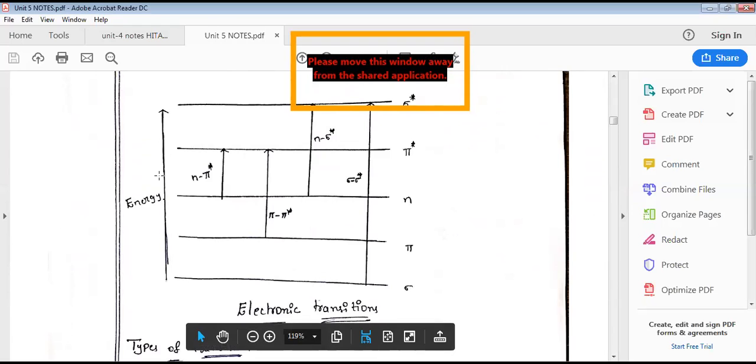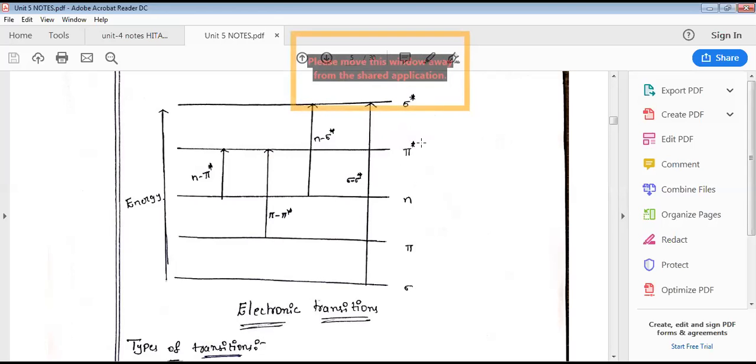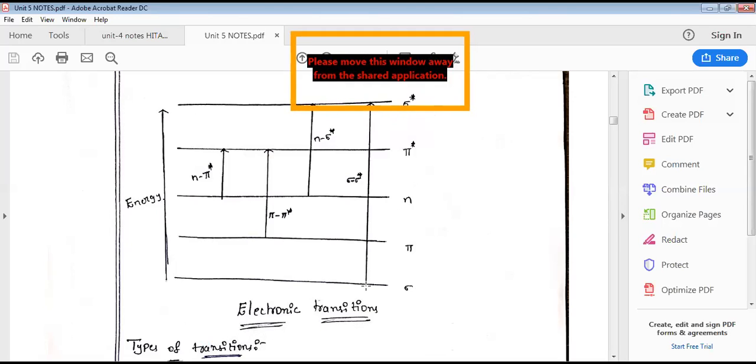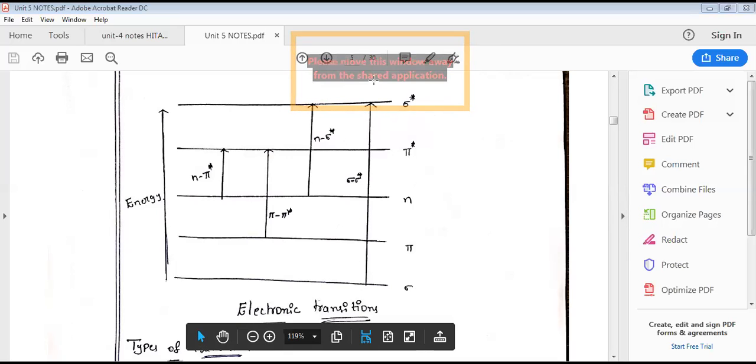We are taking the molecular orbitals in increasing energy order. Five different energy levels are mentioned here: sigma bonding, pi bonding, these are the non-bonding electrons, these are pi star, nothing but pi anti-bonding, and this is the sigma anti-bonding. When an electron takes up UV light, excitation takes place from sigma bonding to sigma anti-bonding. This gap is very large, like a high energy transition.